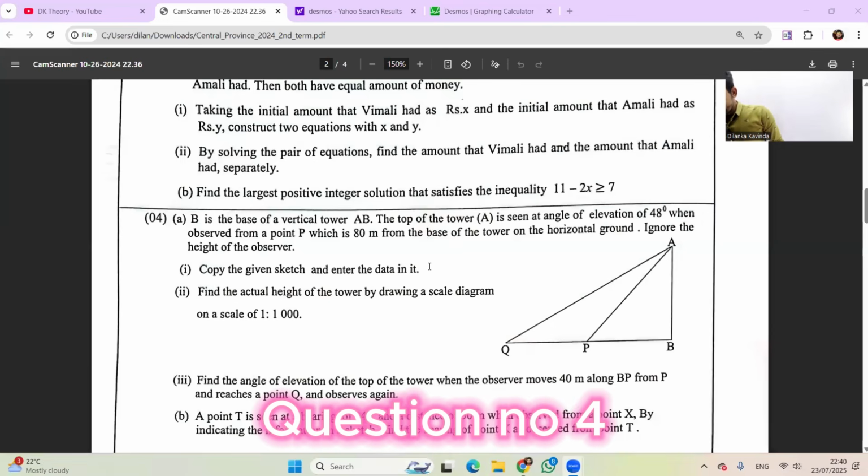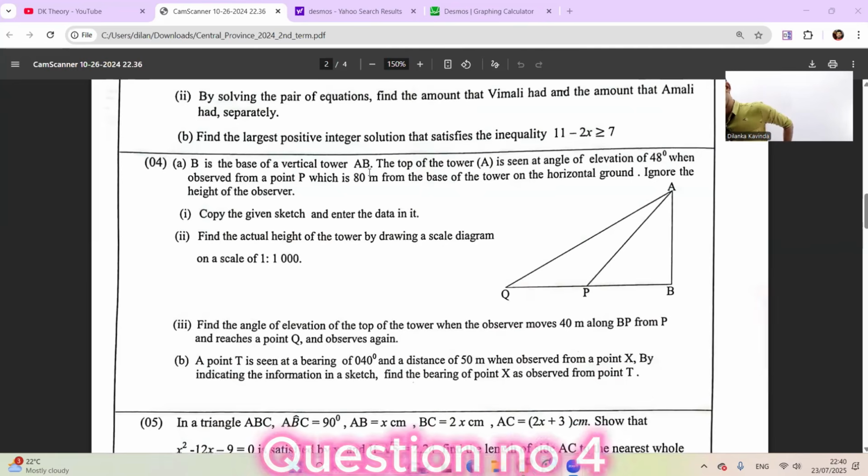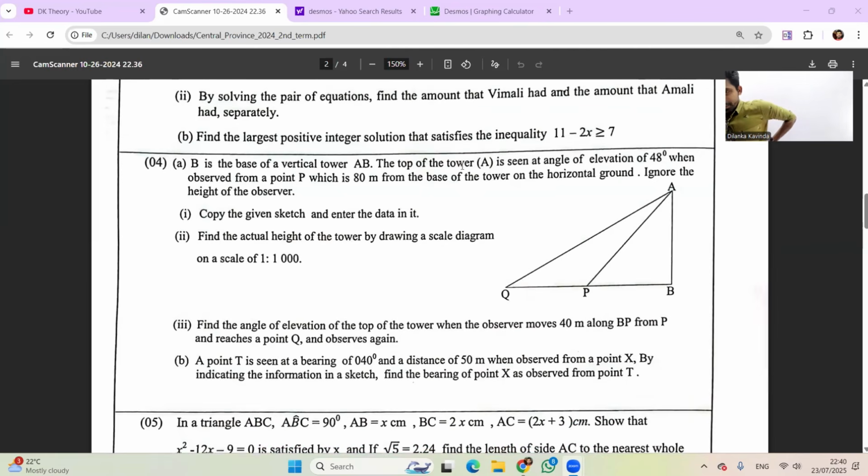So what is that question? Question number 4. B is the base of a vertical tower AB. The top of the tower A is seen at an angle of elevation of 48 degrees. Angle of elevation means higher than the eyesight.